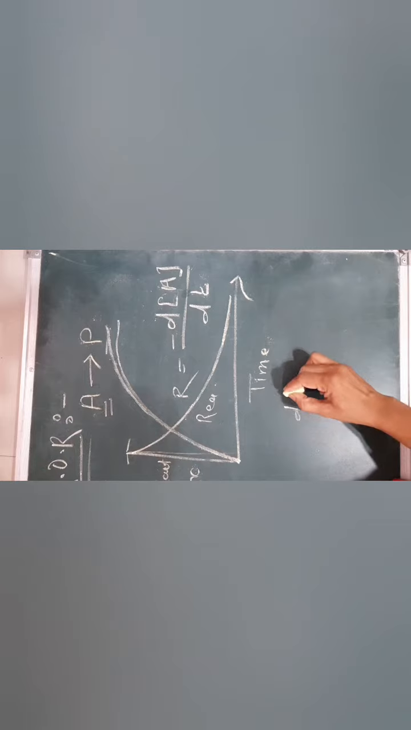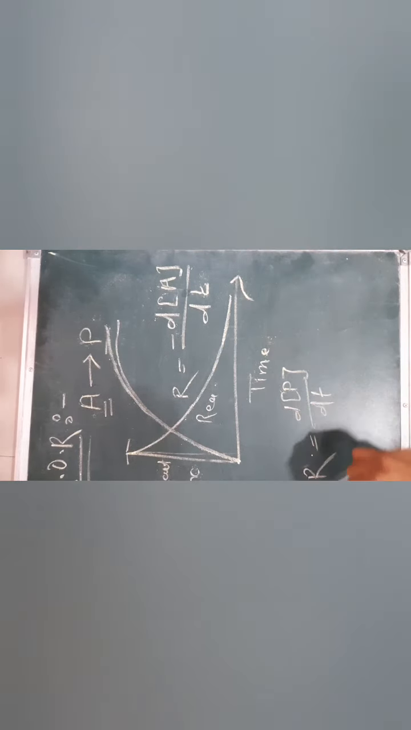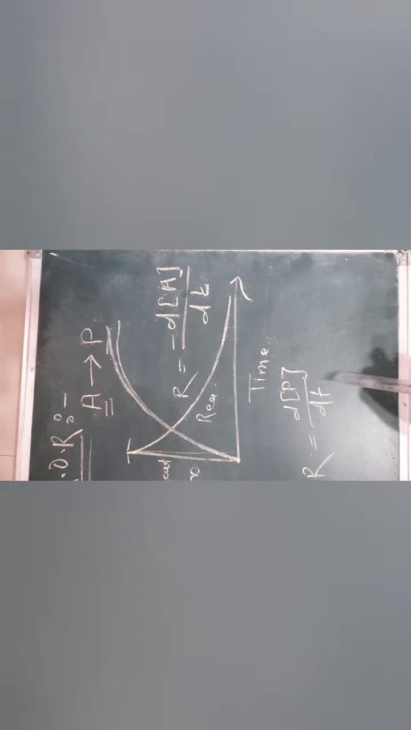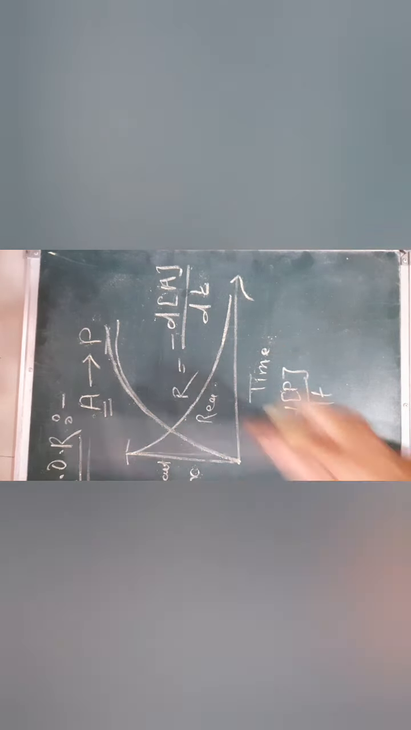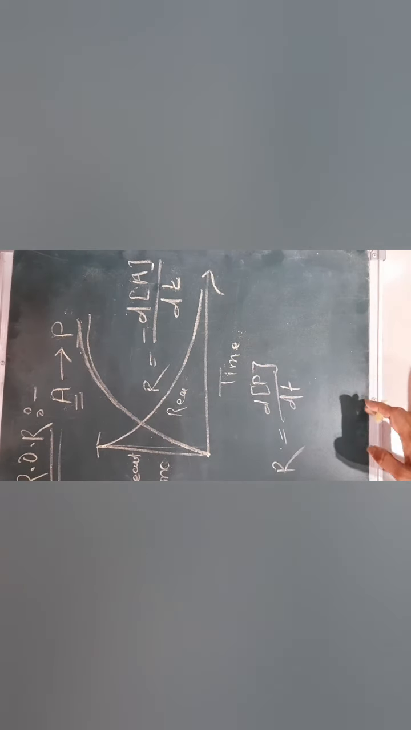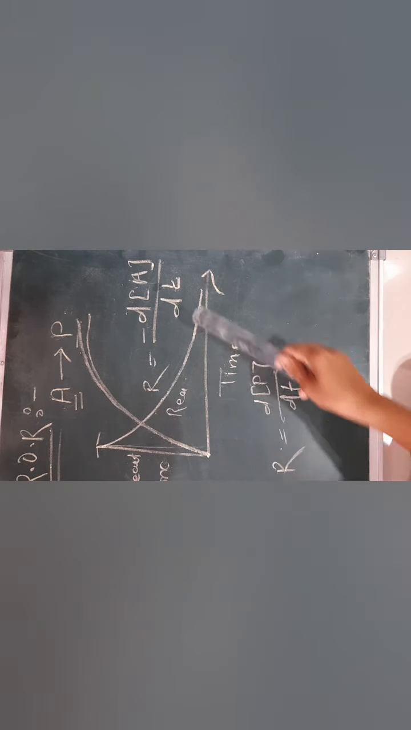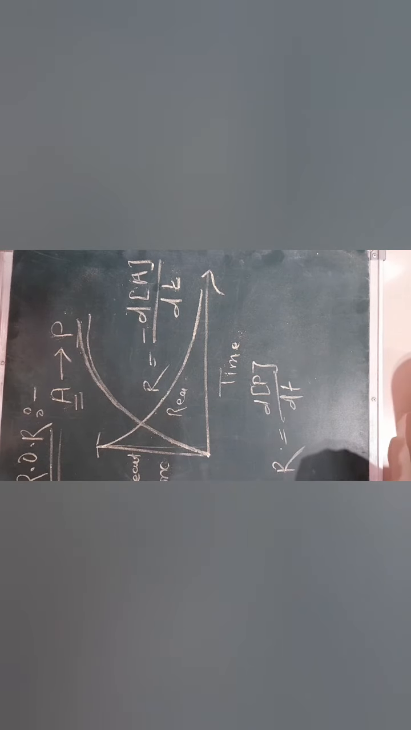Means what? dP by dt, and the rate is shown by the positive sign. Why? Because the concentration of product increases, and such a type of study is known as the rate of reaction. The change in concentration of reactant or product in an infinitesimally small time interval is therefore denoted by dt, because we cannot predict the exact time for such a reaction condition.